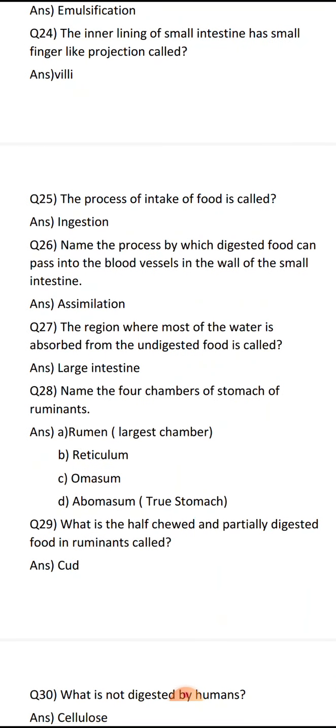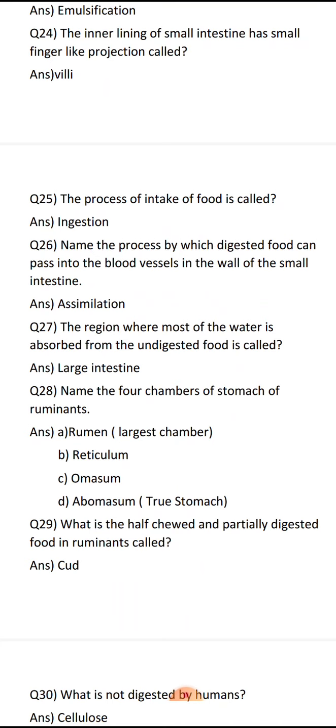And the process of intake of food, that is how we take the food from the mouth, is called ingestion. We have all told the 5 steps of nutrition. Now, how the energy is used up: the nutrients are absorbed into the blood vessels and we get the energy because of the process called assimilation. The region where most of the water is absorbed from the undigested food is called large intestine.